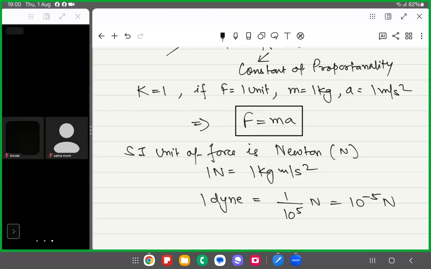Okay, so if the applied force is 0, then acceleration will also be 0, and the body remains in the state of rest or the state of uniform motion. Getting that? So F is equal to ma means if force applied is 0, then acceleration will also be 0. Mass cannot be 0, right? Mass is something which cannot change. It cannot be 0 for an object. So if force is 0, then acceleration will be 0. That means the body is either at rest, or if it is moving, then it keeps on moving with uniform motion. Is that clear?